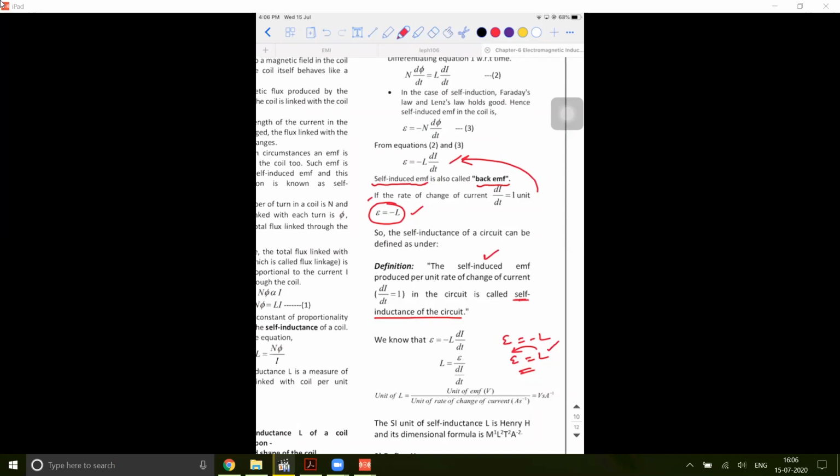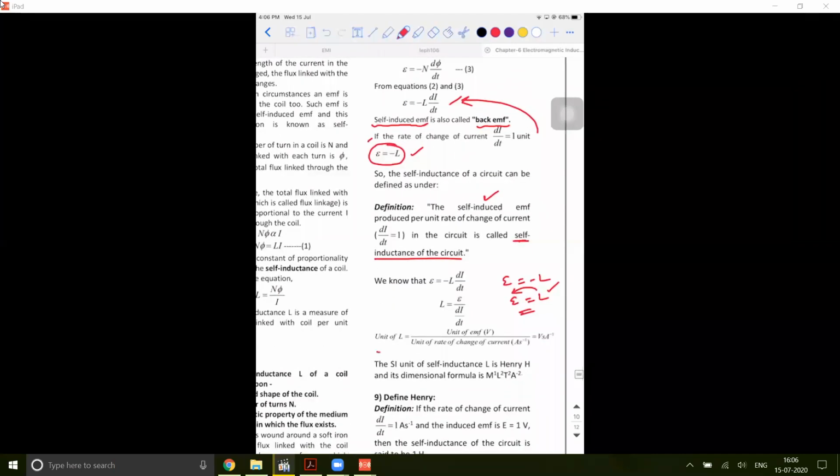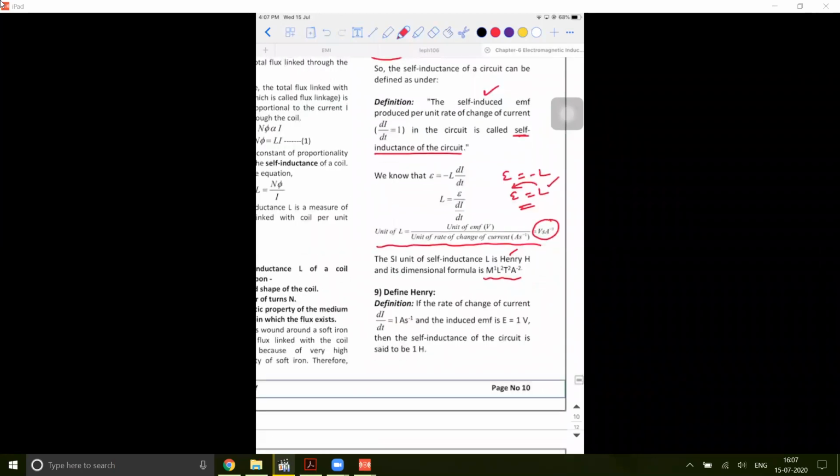Okay, so this is what is called self-inductance. Here they have tried to define the unit in a different way. The unit of L is equal to the unit of EMF divided by the unit of rate of change of current, and this quantity, volt second ampere inverse, is also called Henry, and its dimensional formula is given like this. So the definition of Henry, you can go through it. You can read it once I send these notes.